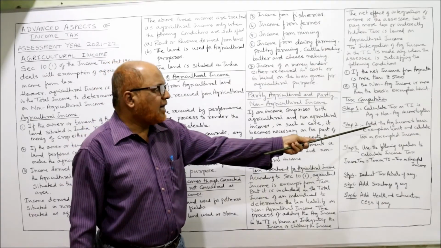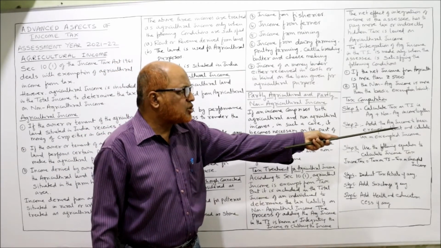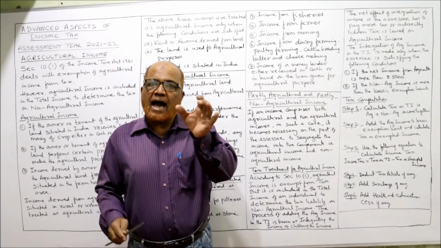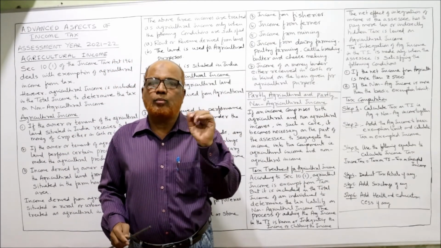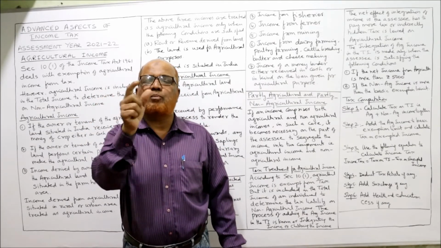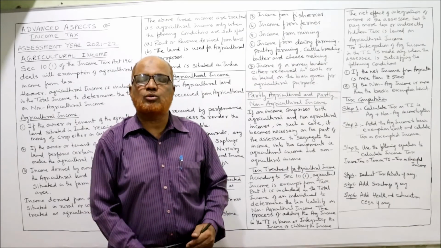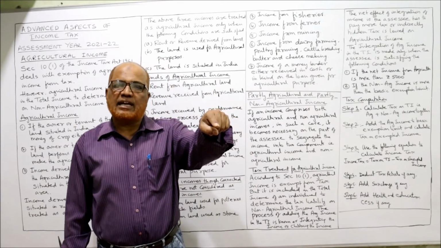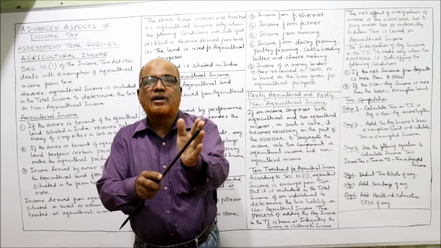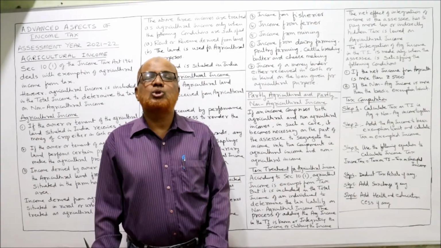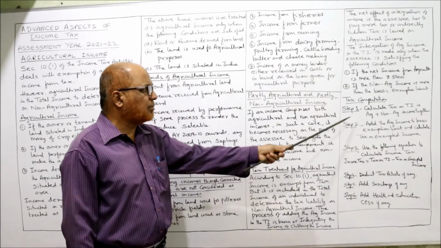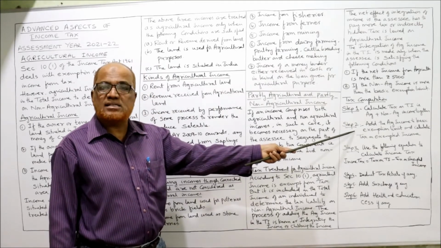Second step, add the agriculture income to the basic exemption limit and calculate the tax on the exempted income. Suppose agriculture income is 10 lakh rupees and the basic exemption limit for non-agriculture income is 2,50,000. Add up 10 lakh plus 2,50,000. 12,50,000 is called the exempted income. Calculate tax on the exempted income.